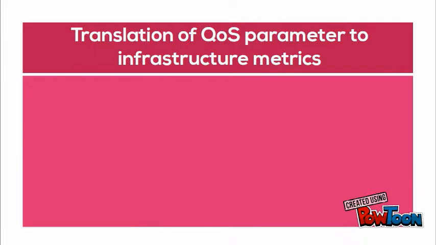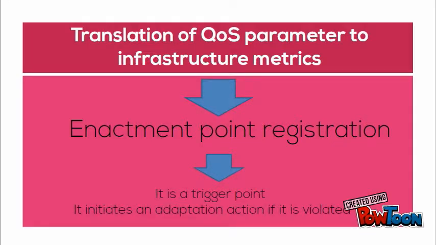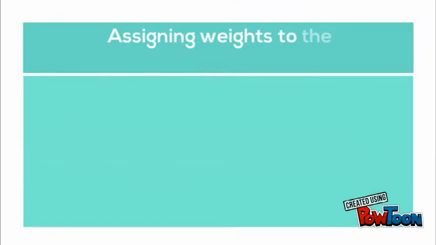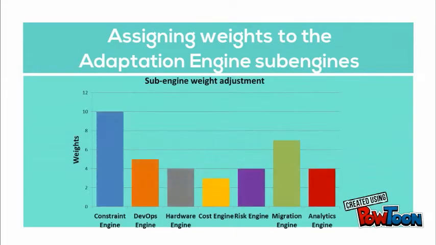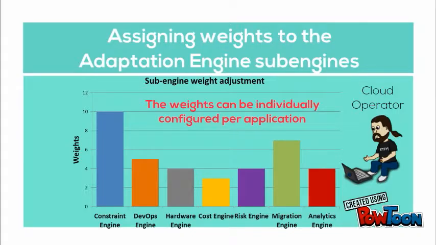Using the analytics engine, the limiting conditions on the quality of service parameters defined by the application owner are translated into measurable infrastructure metrics, which CloudWave sets as trigger conditions. The CloudWave adaptation engine consists of an orchestrating framework of independent sub-engines. It evaluates a weighted input of all sub-engine recommendations and initiates the highest-ranked adaptation action.